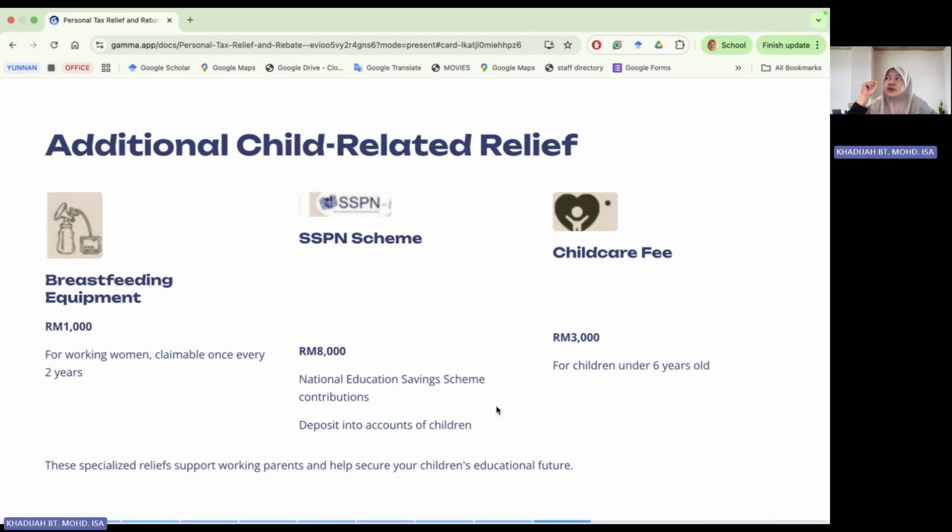So for example, if you have 8,000 at the beginning of the year, and then you withdraw 8,000, and you add another 8,000 deposit, so here you have 8 minus 8, then plus 8. So you have to look at the net increase of the account balance. And then we also have the childcare fee, which means that if you have children that you have to send to childcare, for example IUM Educare or Brainy Bunch, whatever, all this childcare fee you can claim up to 3,000 ringgit, provided that the child is under 6 years old.